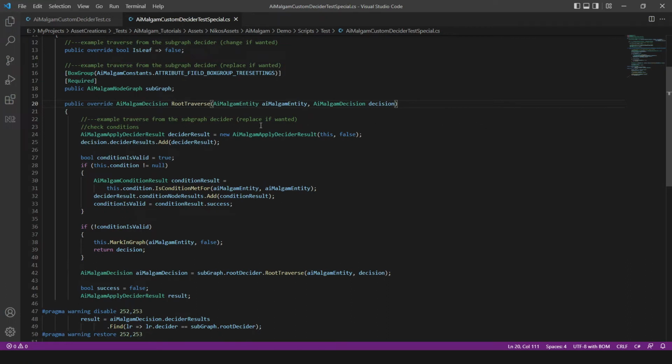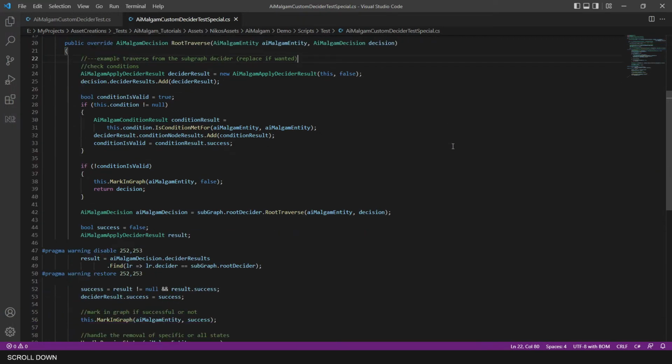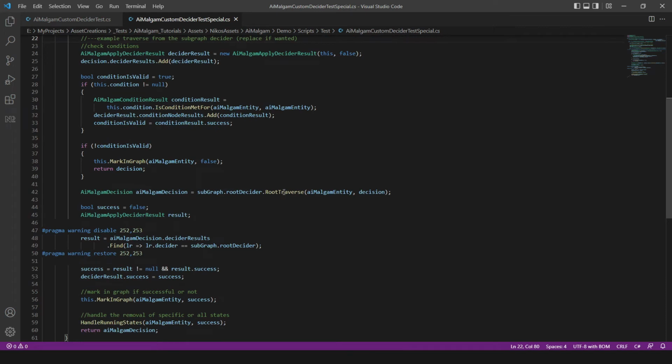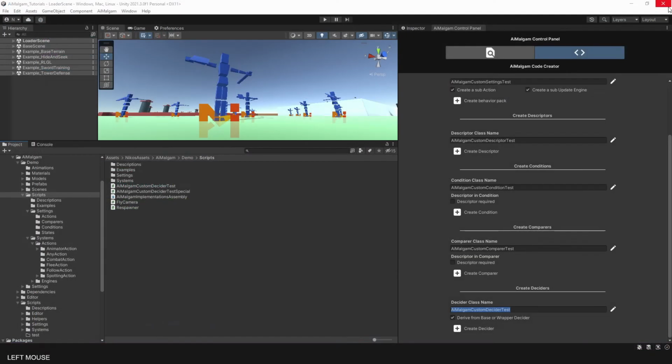In the root traverse body, you see the implementation from the subgraph decider, but you can implement your custom traversal methods that are different from the default ones as used in the single decider or multiple decider, or generally how the base decider operates, as we have seen in the previous class. Make sure to handle the isLeaf property correctly, to not mess with other decider nodes.